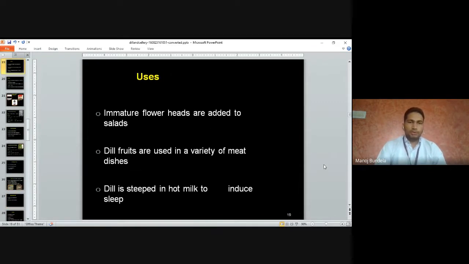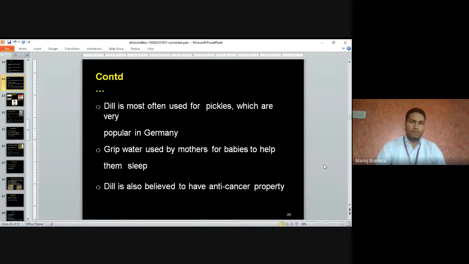Uses: immature flower heads are added to salads. Dill fruits are used in a variety of meat dishes, meaning whatever meat dishes we are preparing, we can use it. Dill is steeped in hot milk to induce sleep. Dill is most often used for pickles, which are very popular in Germany.